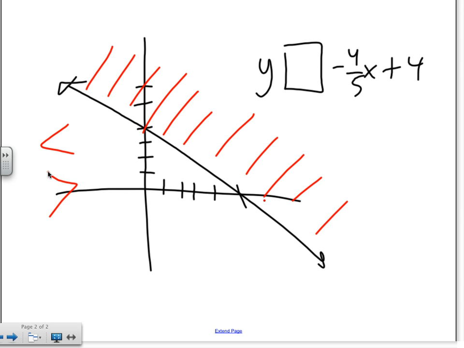Very good. I look at the graph. This is a solid line. Solid has to do with the equal part of the inequality, right? Dotted doesn't go with solid. So therefore, I know these two won't work. Is that true? So I'm down to just this symbol or that symbol. Now how does this work? Which symbol will make this work?